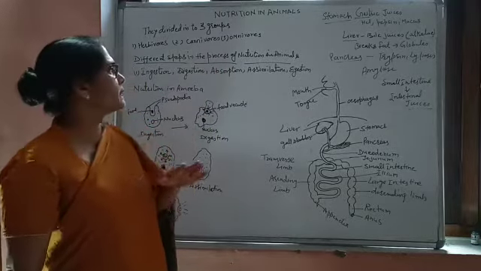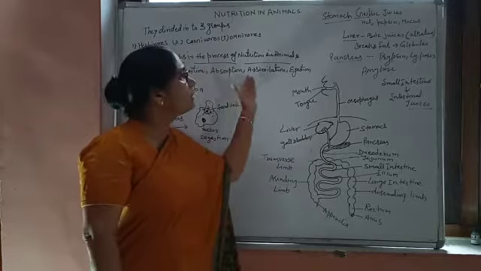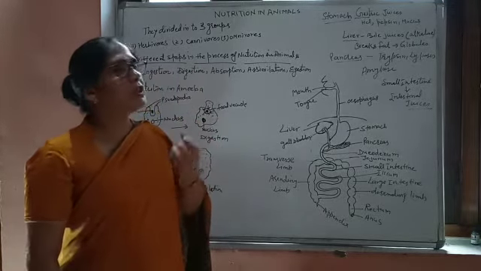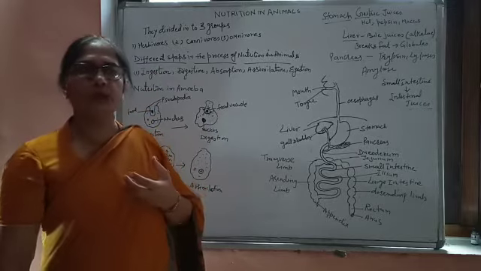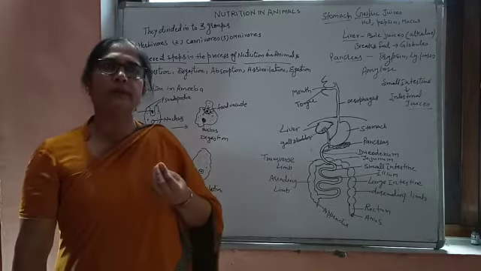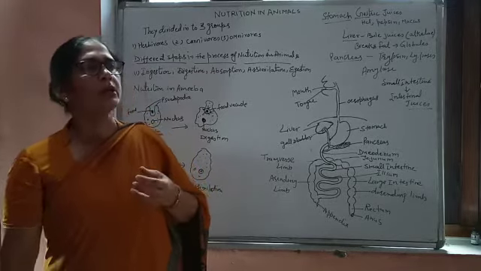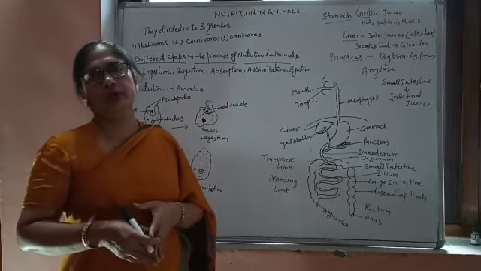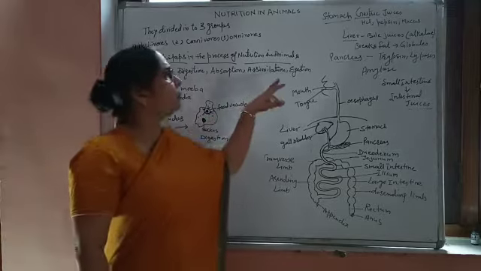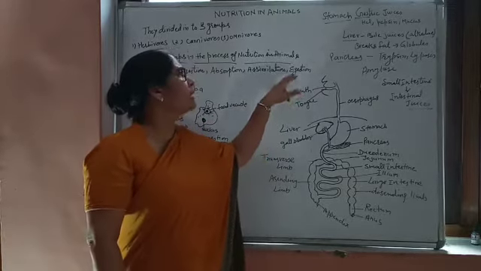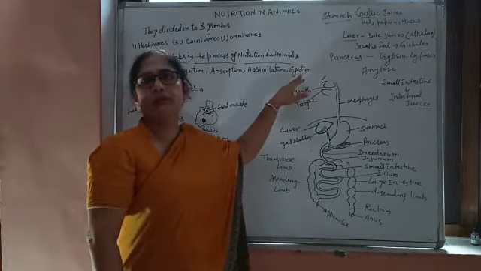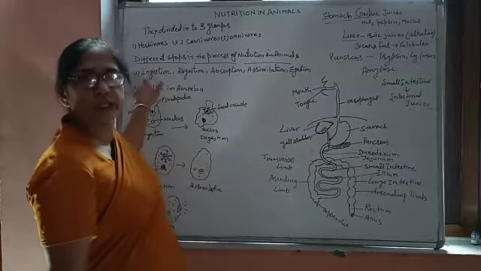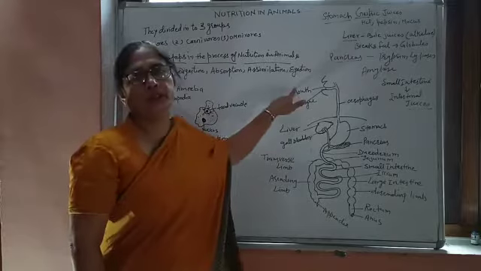We have already discussed this. Now after assimilation, the waste material, the food which is not utilized by the body, or which is not digested or absorbed by the body, is thrown out of the body. Simply getting rid of the waste material from the body is known as egestion. Again, please don't get confused. This is ingestion and this is egestion.